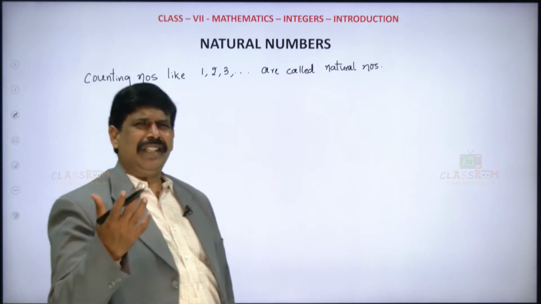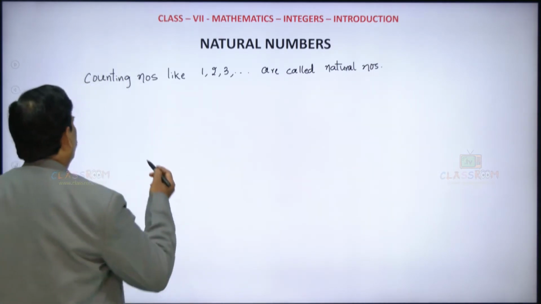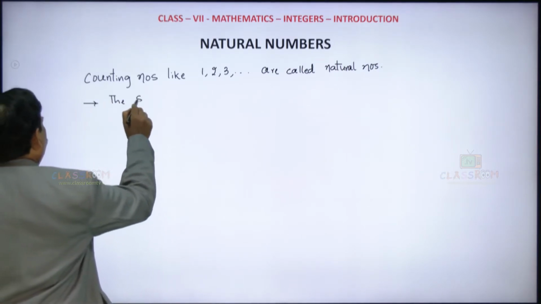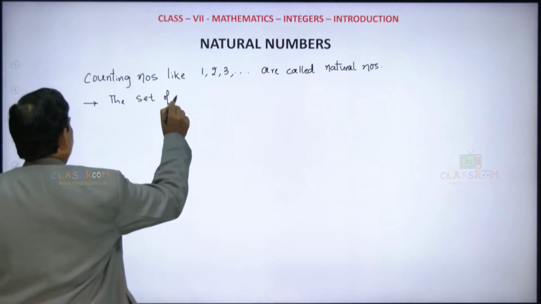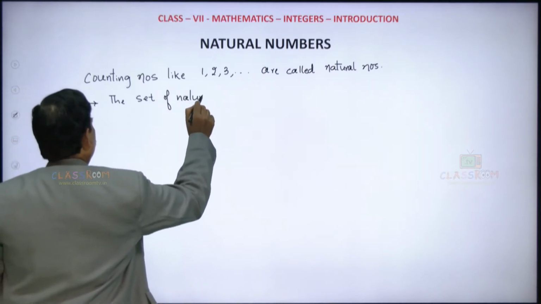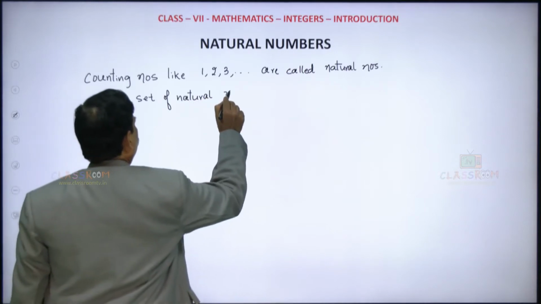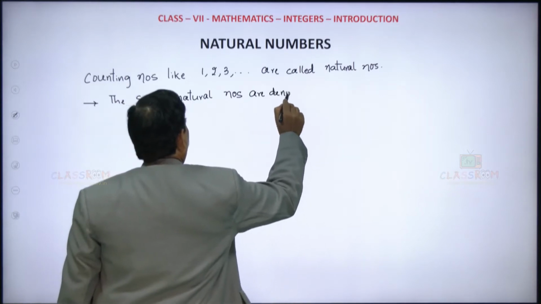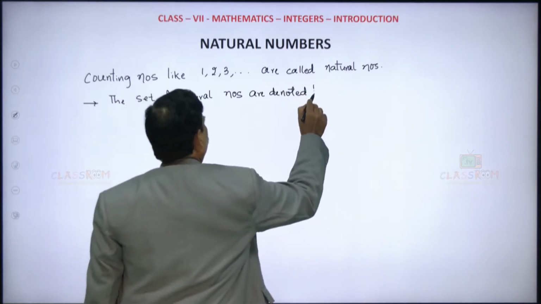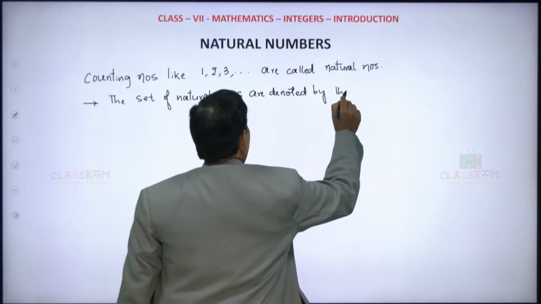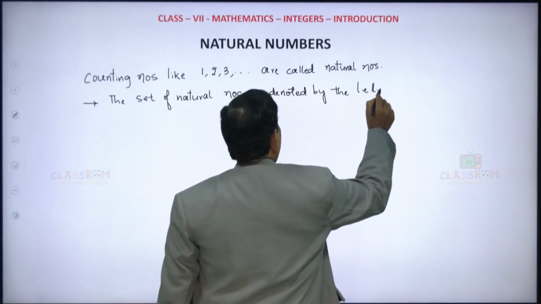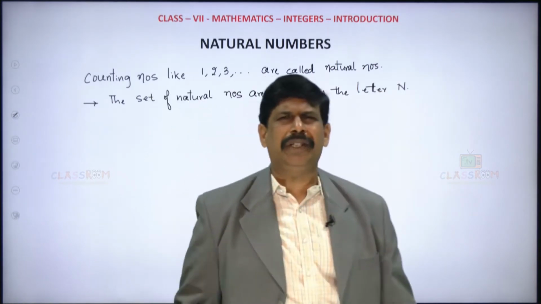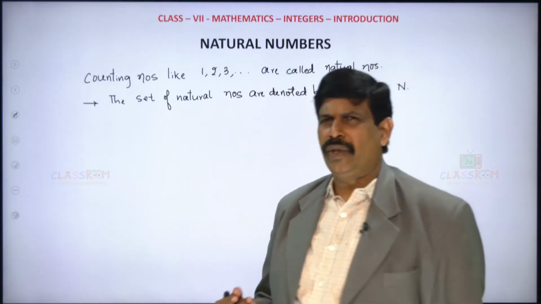Clear? The set of natural numbers is denoted by the letter N. So N is the letter which is used to represent the set of natural numbers.